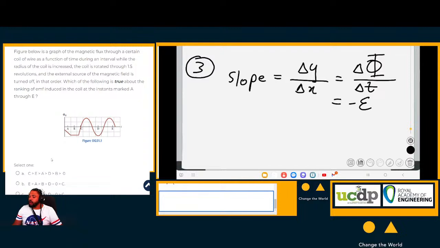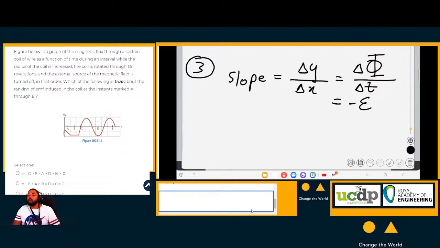At number A, let's first find where the EMF is the biggest. It will be where the slope is the highest but negative. So let's look at the negative slopes. A is a negative slope and E is a negative slope.